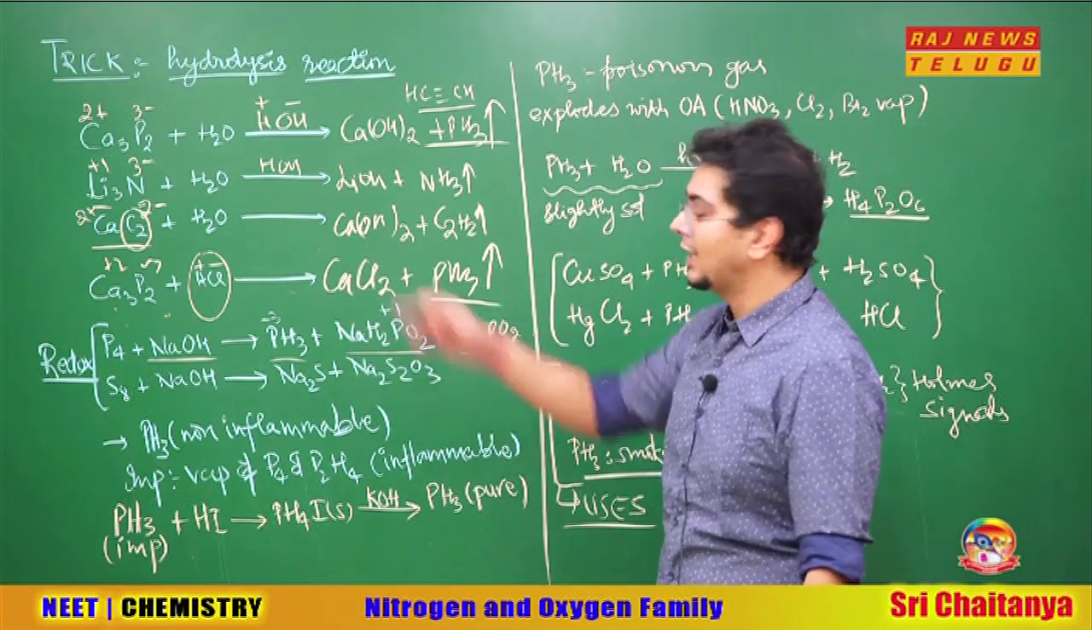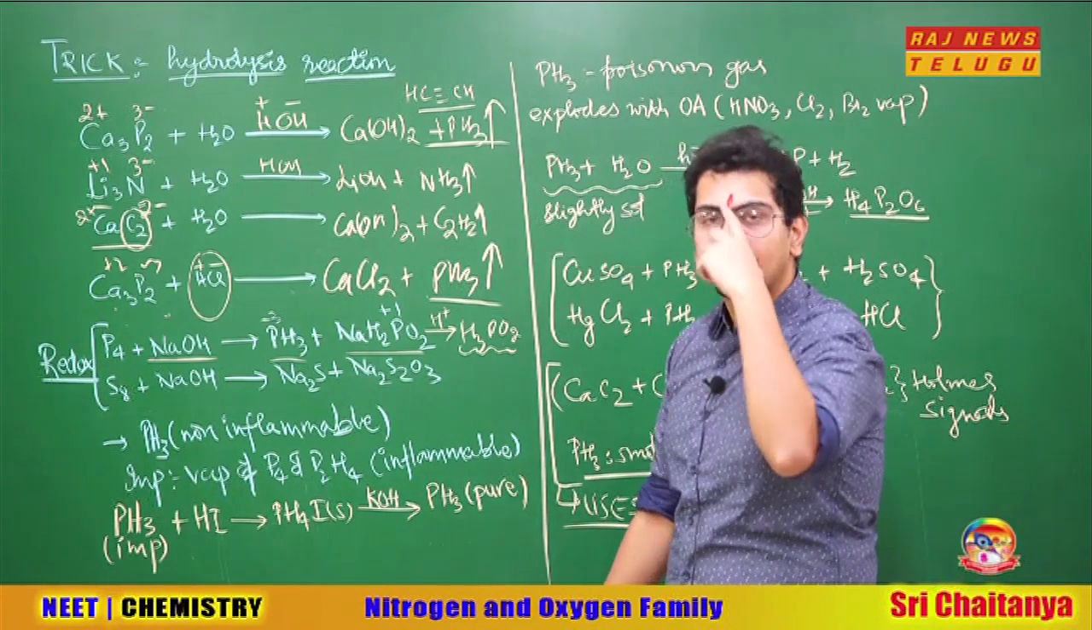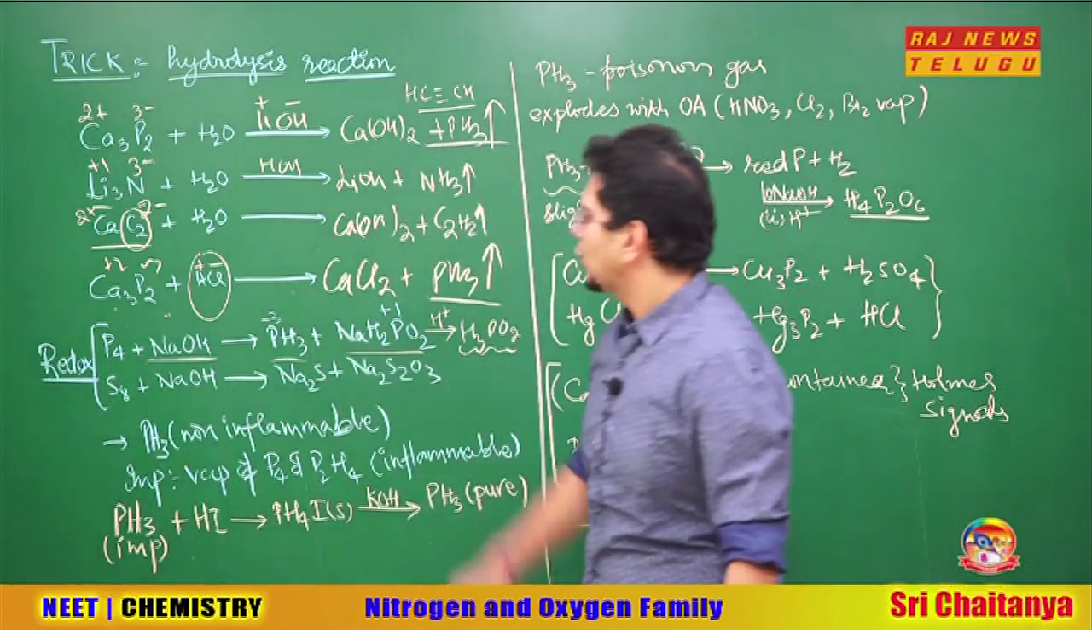So bhaiya, P4 with alkali, hypophosphorus acid. I'm side by side completing that oxy acid table also. You will see how easily everything gets completed. Going ahead, so P4 with NaOH, phosphine is formed.